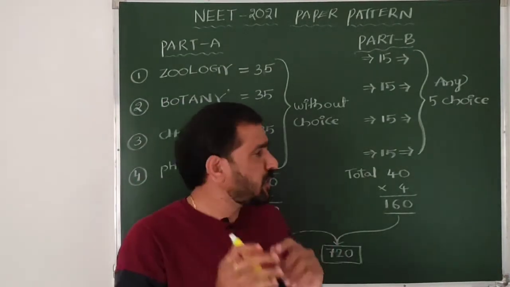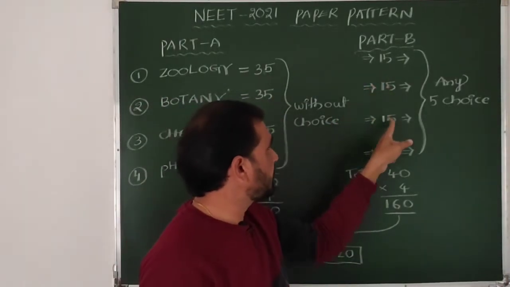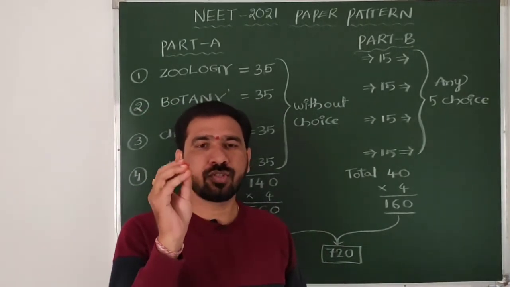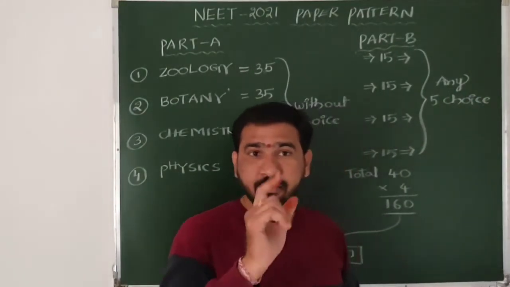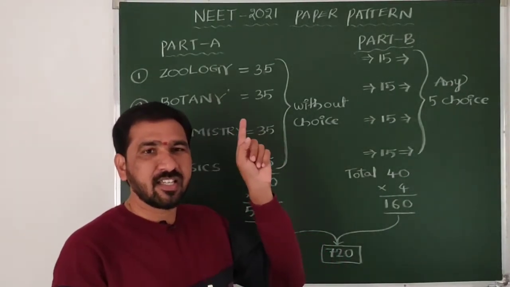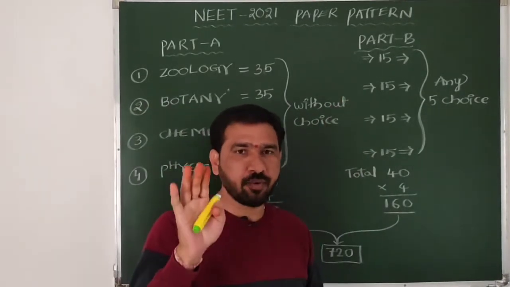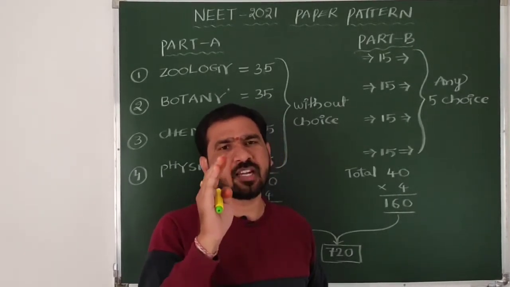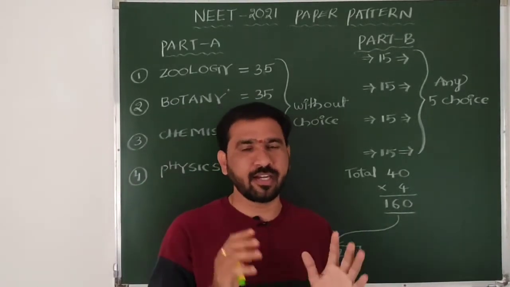Okay. And in Part B or Section B, each subject has 15 questions, but among the 15 questions, you have a choice of any 5. Remember, beta, the first 35 questions in Section A or Part A are without choice. In Part B only, out of 15 questions, 5 questions are choice. Any 10 you can attempt. Is it clear? Not in sequence, any 10 among the 15 you can attempt.